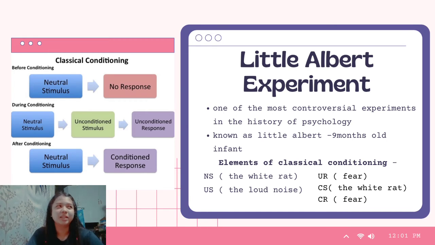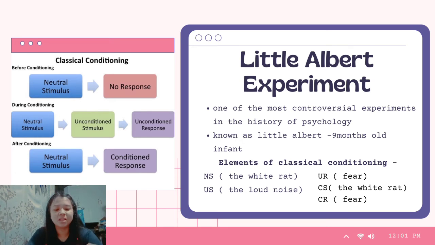In this experiment, during the baseline, Albert showed no fear toward any of these items. Albert was placed on a mattress on a table in the middle of the room. A white rat was placed near Albert, and he was allowed to play with it. At this point, the child showed no fear of the rat, and he began to reach out to the rat as it roamed around him. In later trials, Watson made a loud sound behind Albert's back by striking a suspended steel bar with a hammer when the baby touched the rat. Not surprisingly, on these occasions, Albert cried and showed fear as he heard the noise.